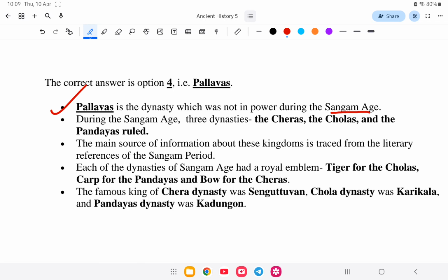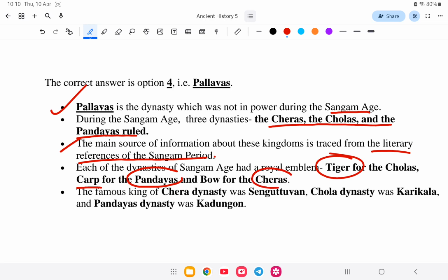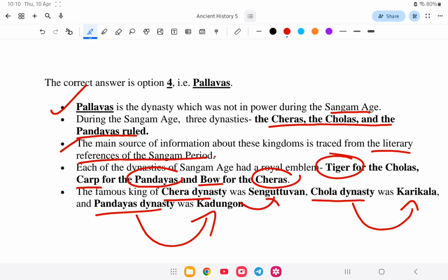During the Sangam age, only three dynasties, that is Cheras, Cholas and Pandyas ruled. The main source of information is the literary references in the Sangam period, and each dynasty had a different emblem. Cholas had the tiger, Pandyas the carp, that is fish, and Cheras the bow. The famous Chera king was Senguvattuvan, the famous Chola king was Karikala, and the famous Pandyan king was Nedunchezhiyan.